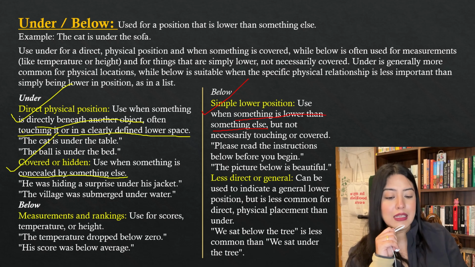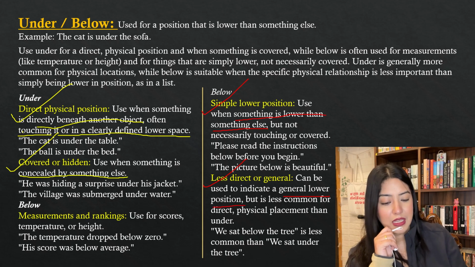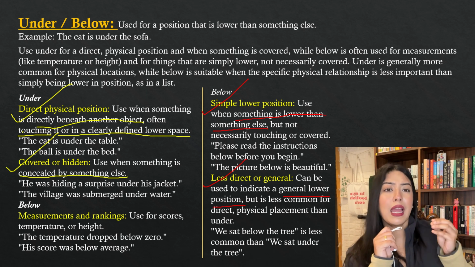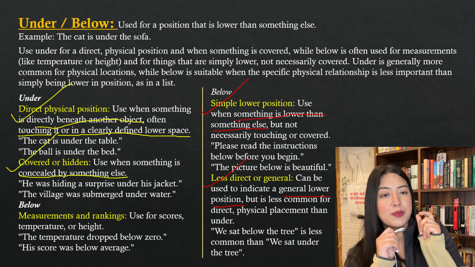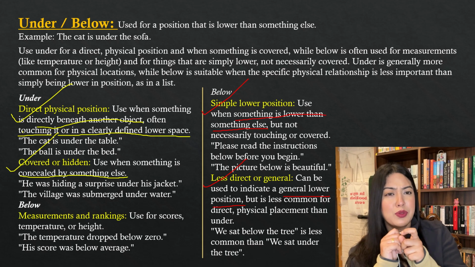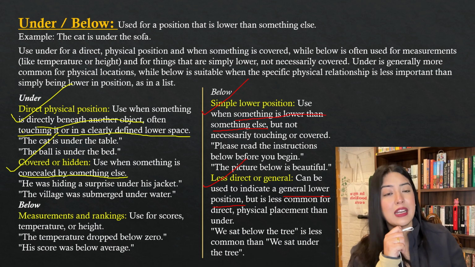Now, below is less direct or general. It can be used to indicate a general lower position, but it is less common for direct physical placement than under. "We sat below the tree" is less common than "we sat under the tree." We can use below, the only difference is there should not be this relationship between the two things.